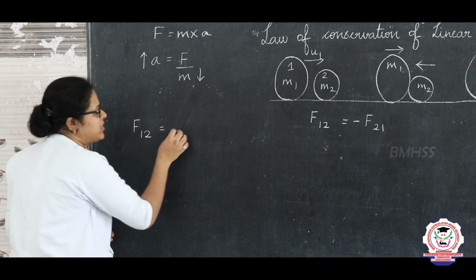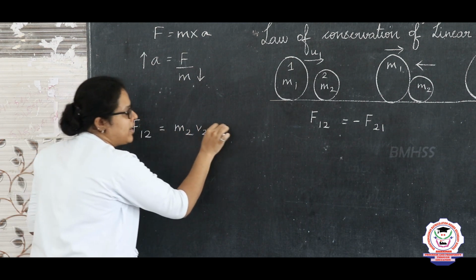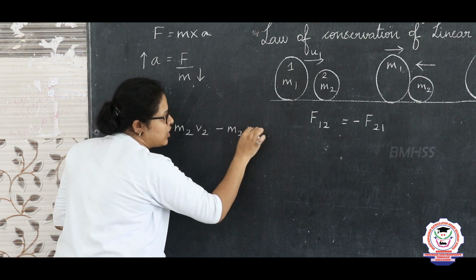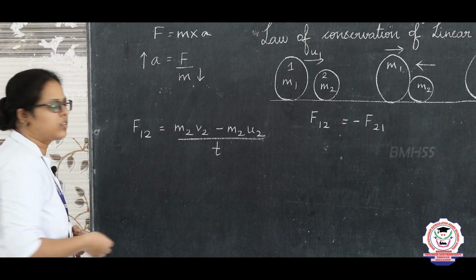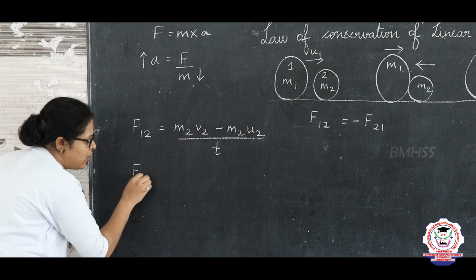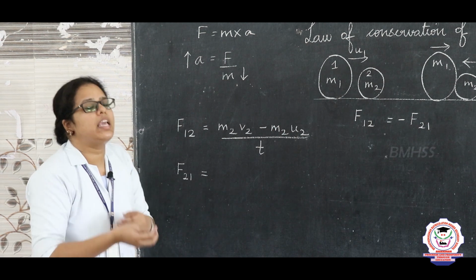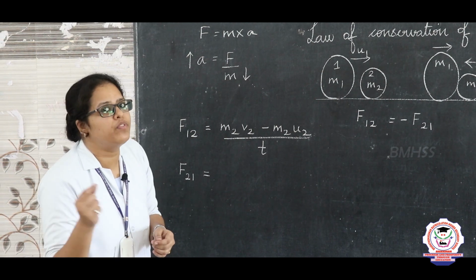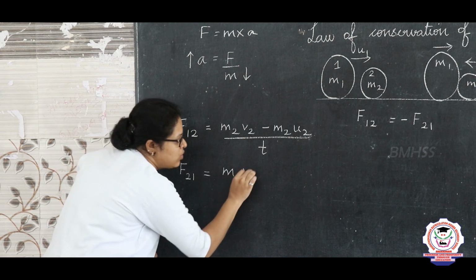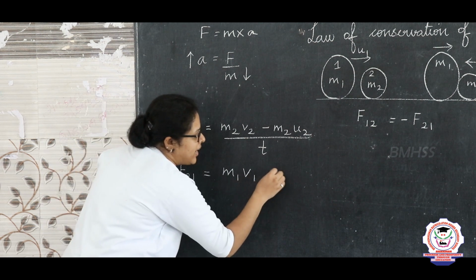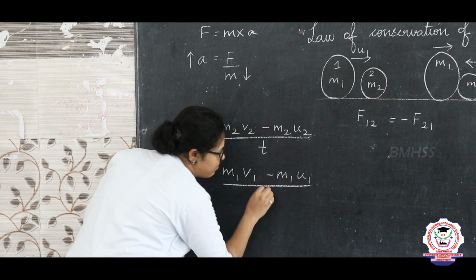What is the rate of change of momentum of the second object? Mass of the second object into the final velocity minus mass of the second object into the initial velocity, divided by time. What is the force exerted by the second object on the first object? The force exerted by the second object on the first object is equal to the rate of change of momentum of the first object. What is the rate of change of momentum of the first object? Mass of the first object into the final velocity minus mass of the first object into the initial velocity, divided by time.